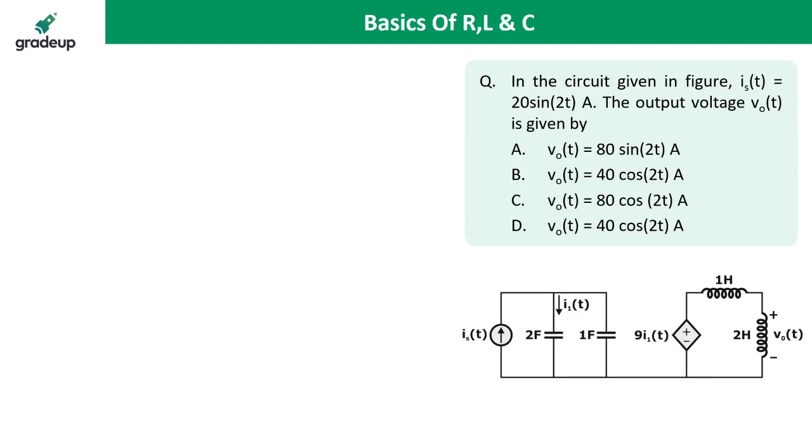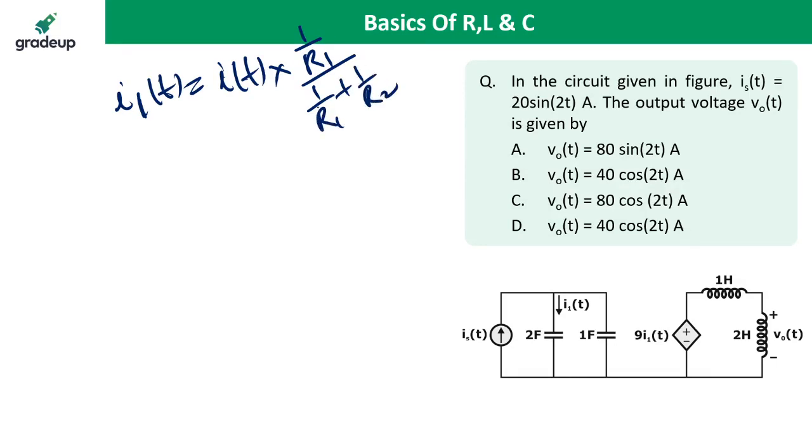So what is the current division rule? Current division rule in the capacitor, I1(t): I1(t) in the capacitor is total I multiplied by (1/R1) divided by (1/R1 + 1/R2). You know the current division rule in the resistance. In the same way, you apply the current division rule in the capacitor. 1/R is replaced by C. C1 upon C1 plus C2.